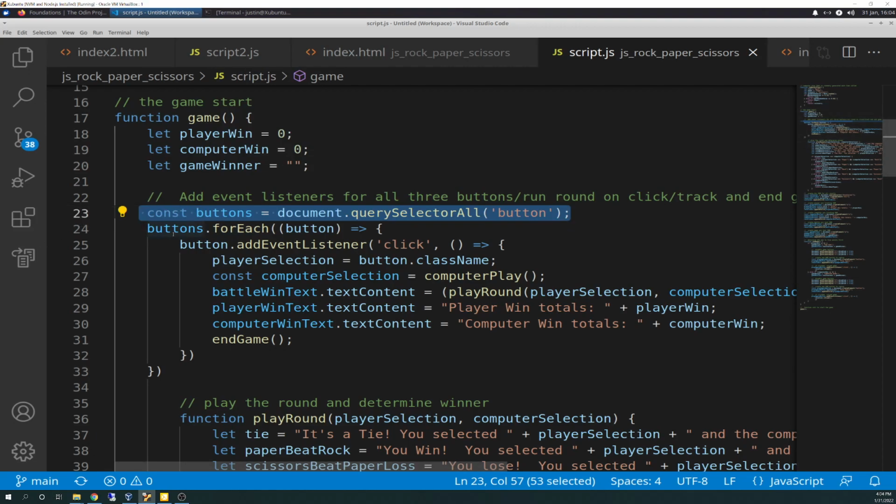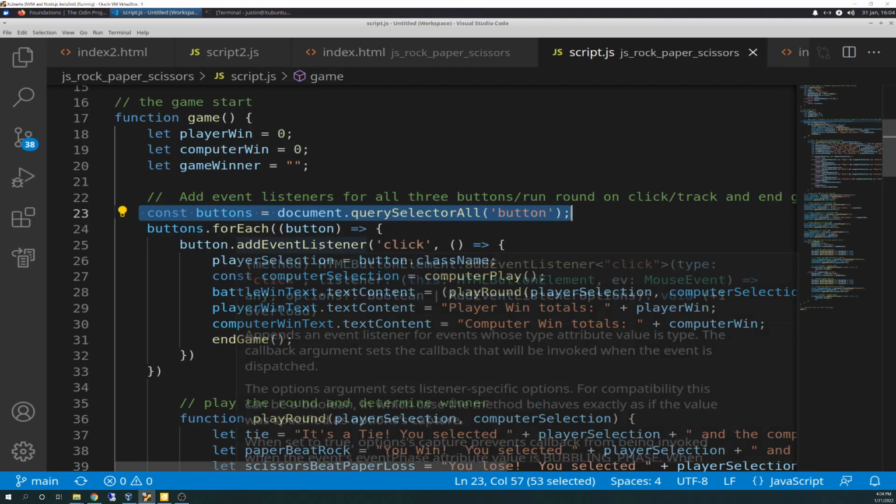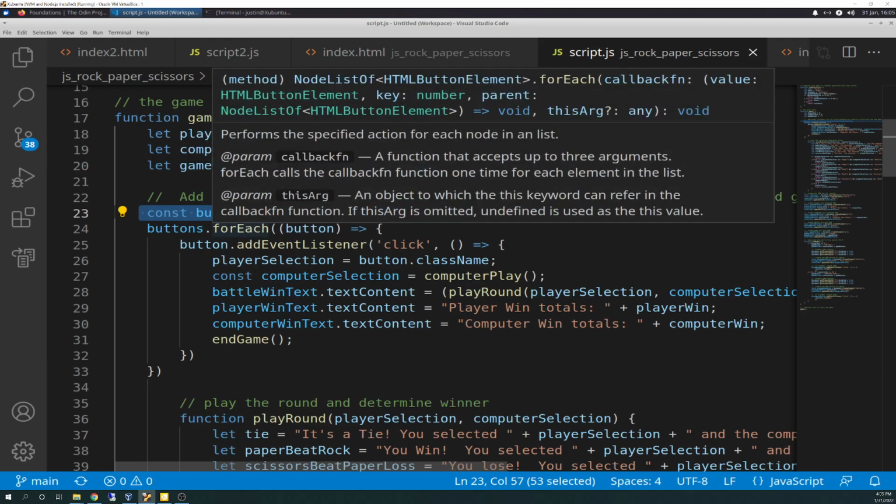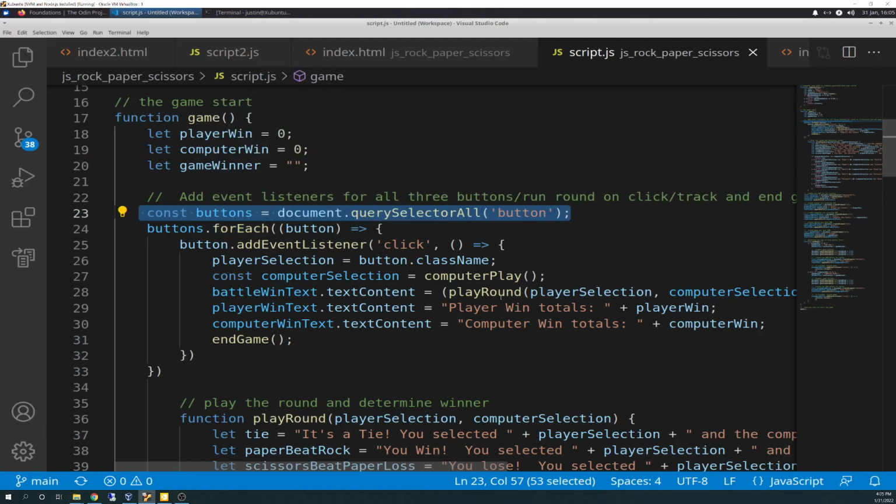Then we're going to call buttons.forEach button. So we're going to do that loop that we talked about in the last video.